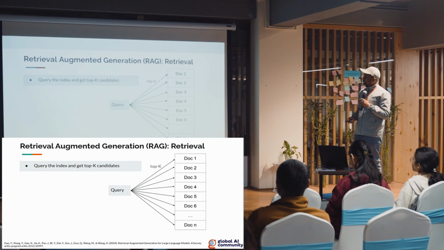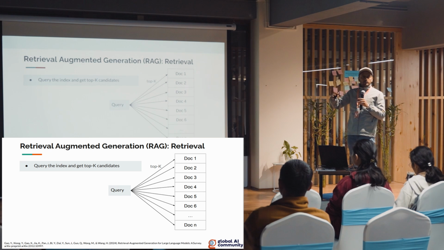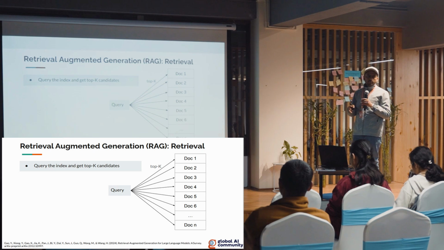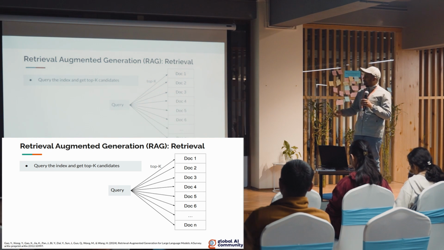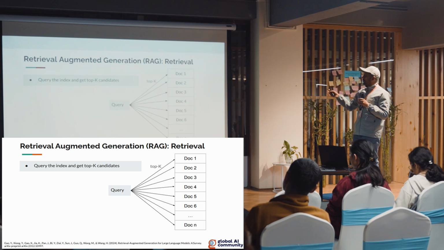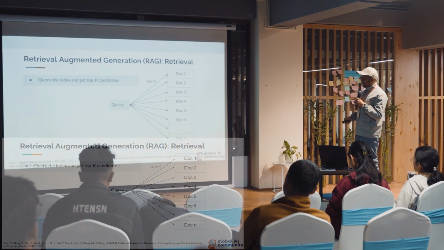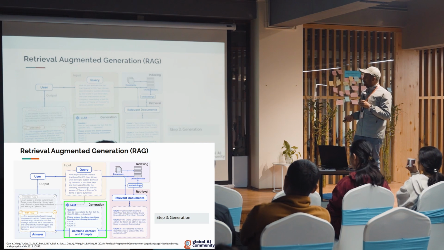So let's say you have a document of your 2022 financial documents, and then the user might ask, what was the profit in 2022? So that query we need to match with the documents we have indexed earlier. And once we match that, we get the top K from that list. So out of N documents, we get the K documents that are the closest ones, and then we formulate the answer based on those documents.